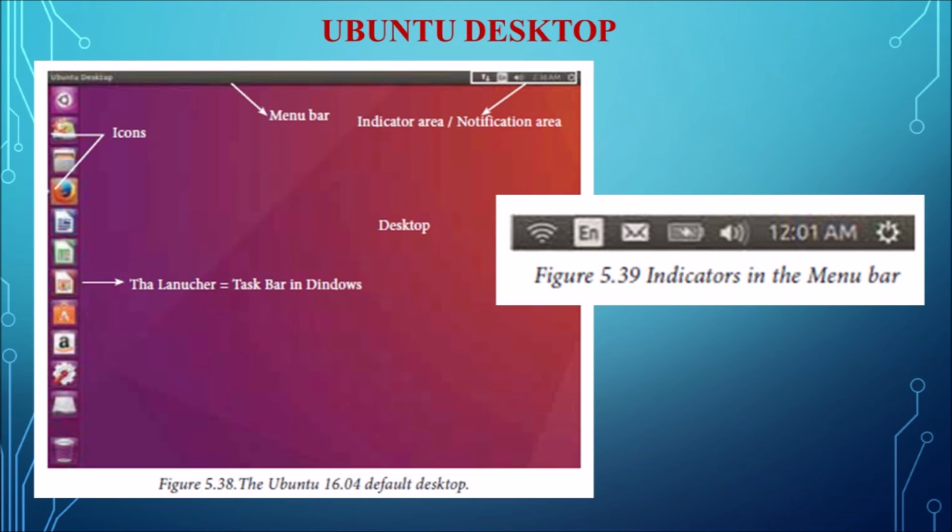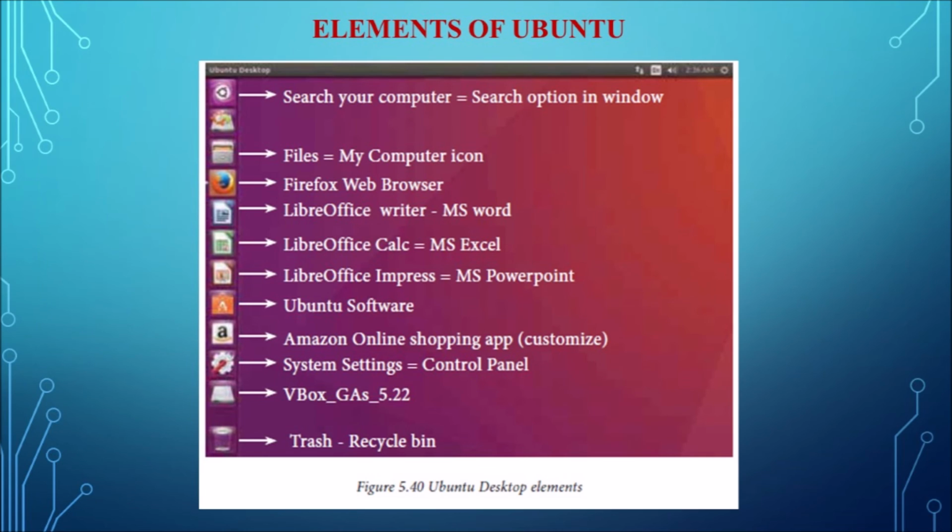Session indicator, this is a link to the system settings, Ubuntu help, and session options like lock the computer, restart, and user or guest session, logging out, log off, and shutdown. All these will be available in the session indicator. Next one is elements of Ubuntu desktop.